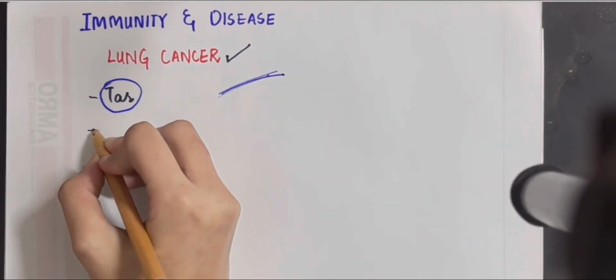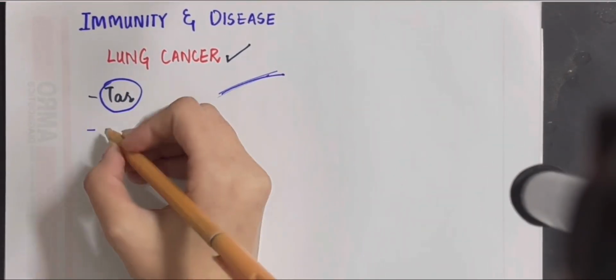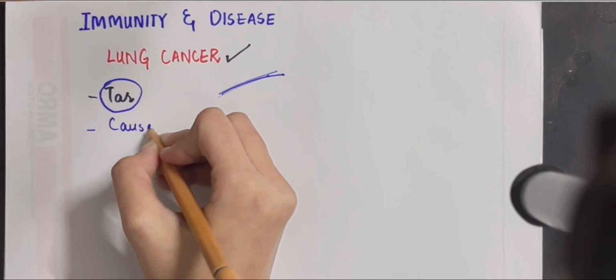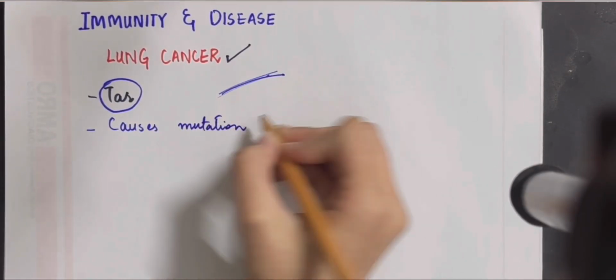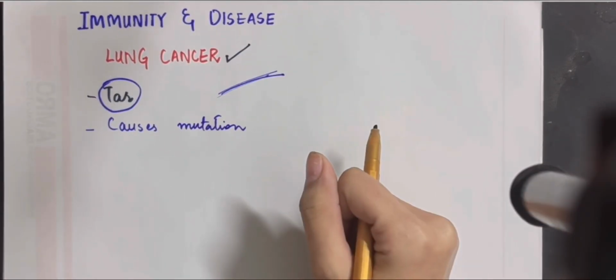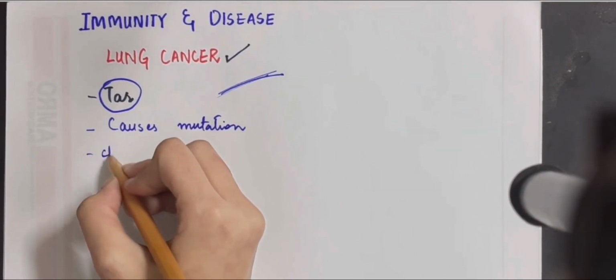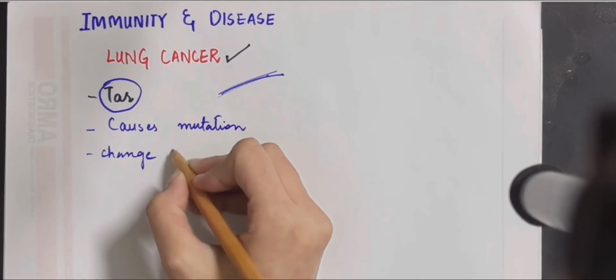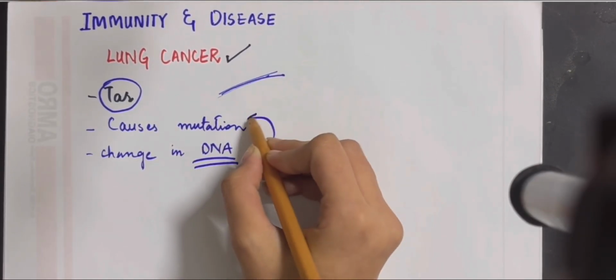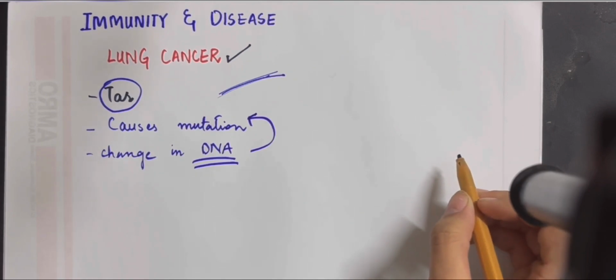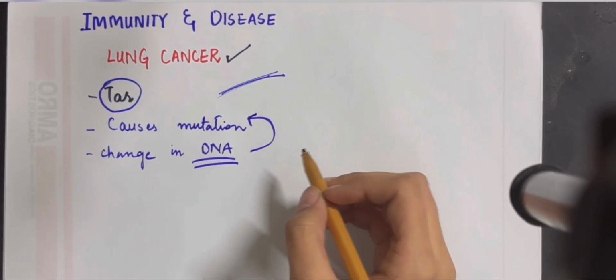What it basically does in lung cancer is that it causes mutation. Mutation means that there is an imbalance of the genes and differences between them. Also, it causes a change in the DNA that in turn causes the mutation. So whenever there is a change in the DNA of a certain gene, it ends up being mutated.